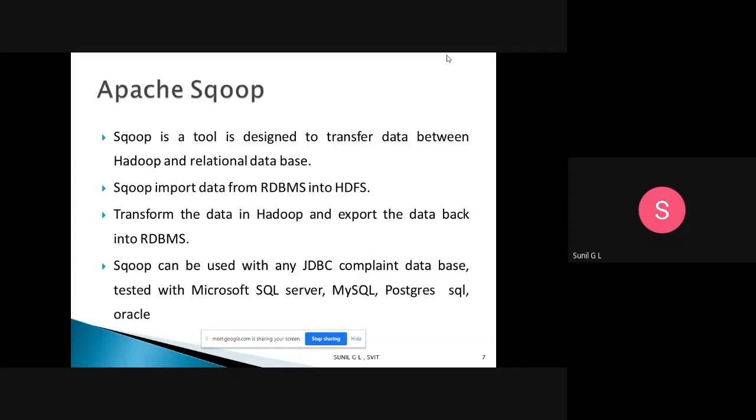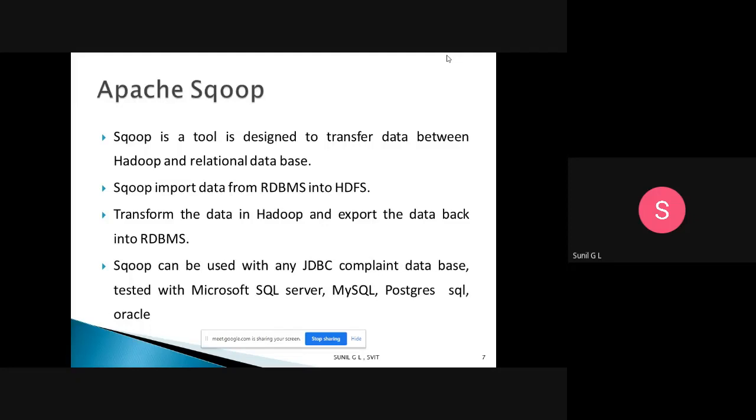Here Sqoop imports the data from RDBMS into HDFS. HDFS, the Hadoop Distributed File System, is the platform where we can store big data. For that we have the concept called Sqoop import. Using Sqoop import, we load the data from RDBMS into HDFS.